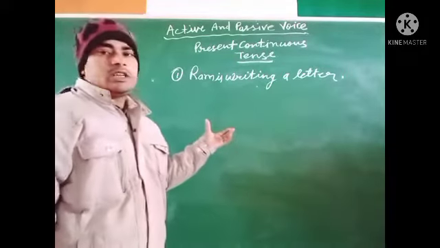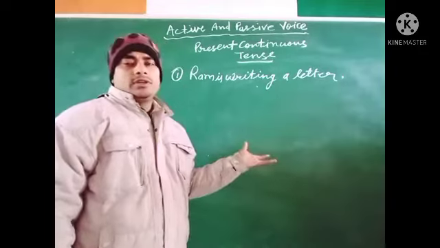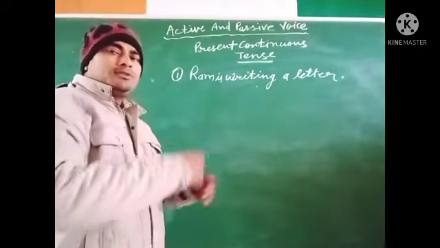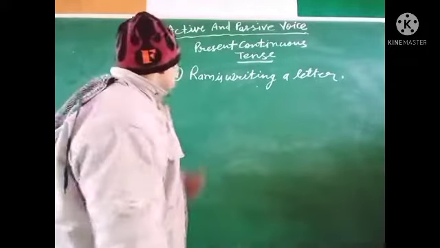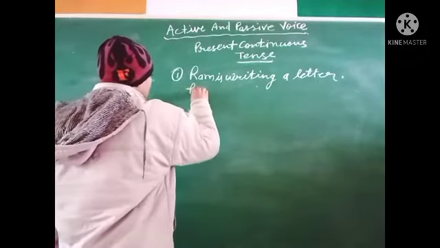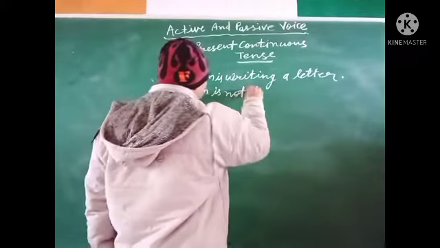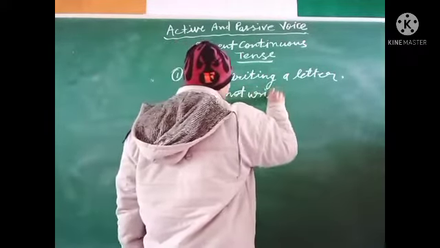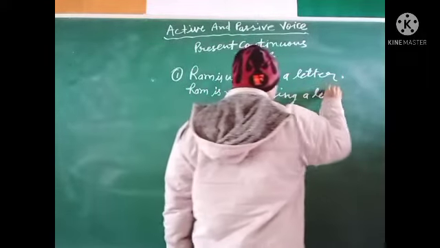Now we will change this into negative, interrogative, and interrogative negative. And after that we will change this into passive voice. See this. Ram is not writing a letter.